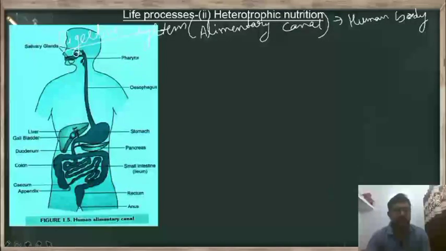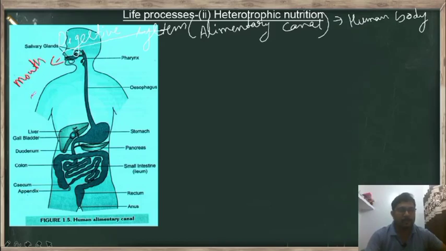So as you can see in this picture, we have the alimentary canal of the human body, right? What are the different parts of this alimentary canal? Look here. They have mouth, and next to mouth is the pharynx, next to this esophagus, then stomach, then pancreas, then small intestine, and